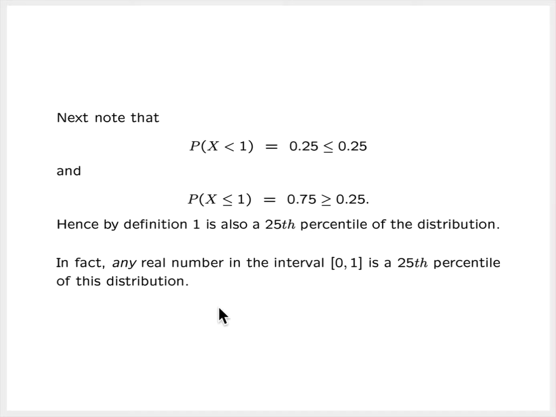What about 1/2? What if we were to consider 1/2? Well, we would find that 1/2 does satisfy the definition of being a 25th percentile, so it's a percentile as well. In fact, any number between 0 and 1 inclusive will satisfy the definition of being a 25th percentile of this distribution. And so every real number on this closed interval from 0 to 1 is a 25th percentile for this distribution.